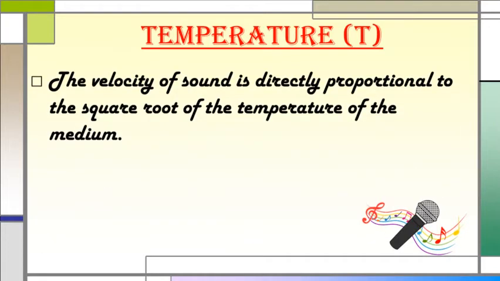The velocity of sound is directly proportional to the square root of the temperature of the medium. Here it is directly proportional. That means the velocity of sound will increase as the temperature increases, and increasing the temperature 4 times doubles the velocity. So this is the relation between the velocity of sound and temperature: V is directly proportional to the square root of temperature. That means if the temperature increases 4 times, it doubles the velocity of sound.